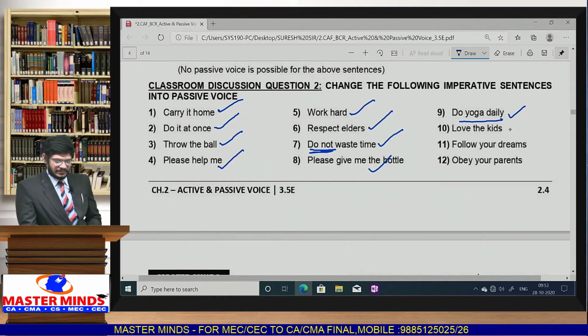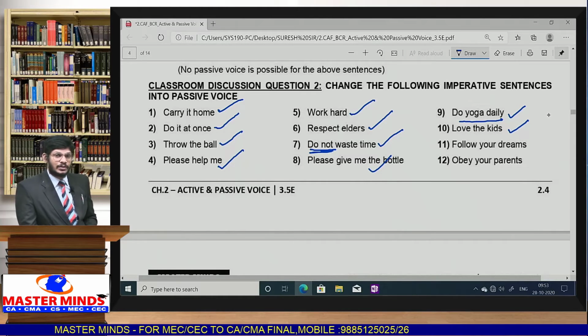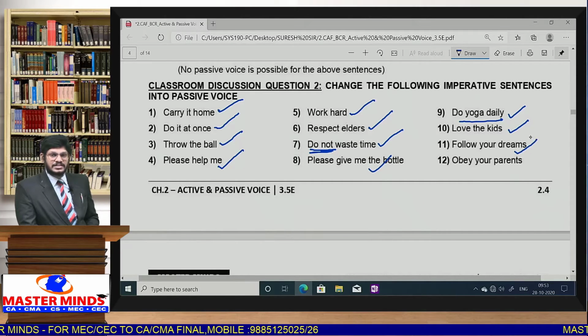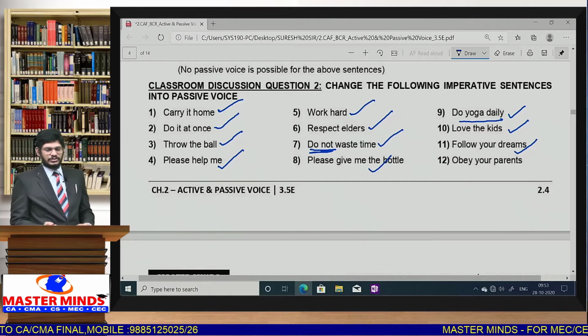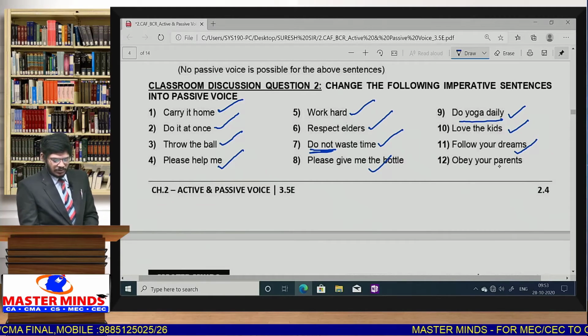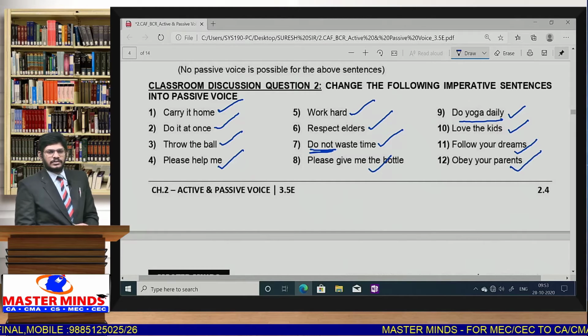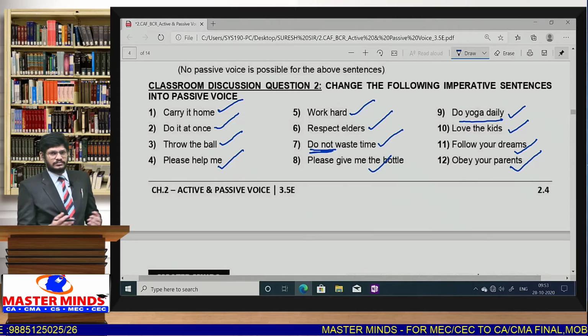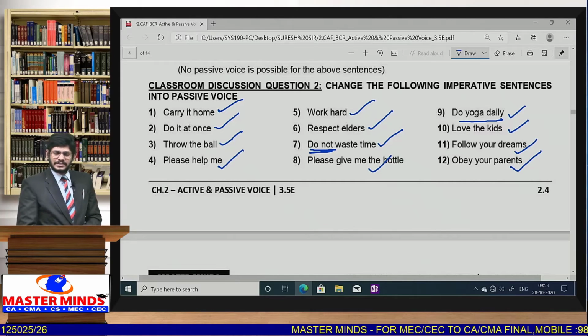Love the kids. Let the kids be loved, like that we can take, or you are advised to love the kids. Both can be considered as right answers. Follow your dreams. You are suggested to follow your dreams. You are advised to follow your dreams. Your dreams are to be followed. Next one, obey your parents. Yes, your parents are to be obeyed by you, or you are advised to obey your parents.